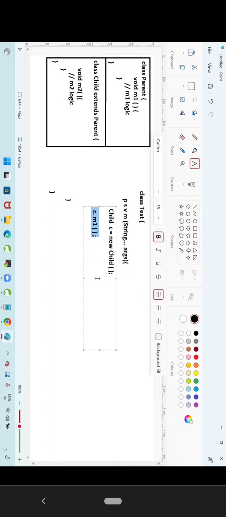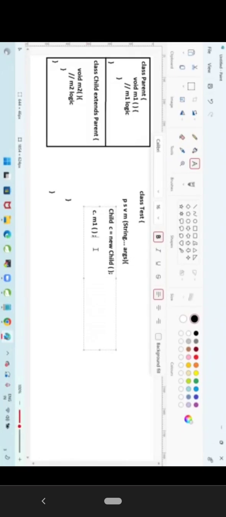Are you getting my point? So now, here I am calling C dot M1. First it will check in the child class. If it is available, call it. If not available, go for parent. But in this scenario, the child does not have M1, so it will go to parent. Parent is having M1, call it.